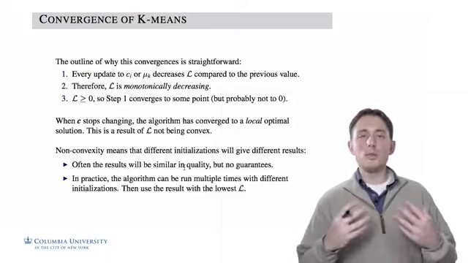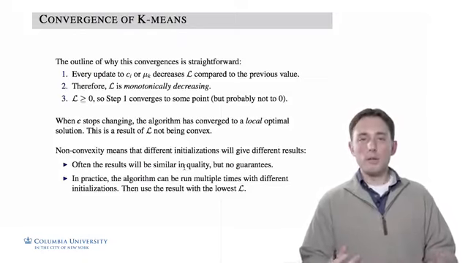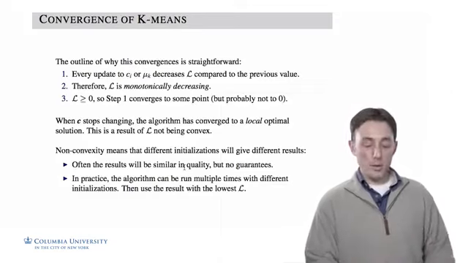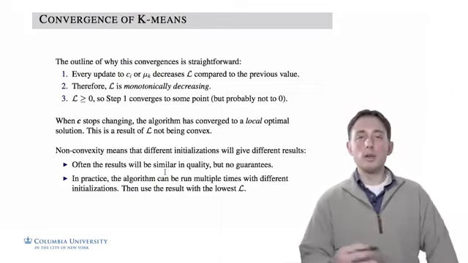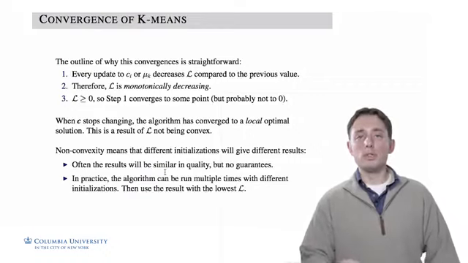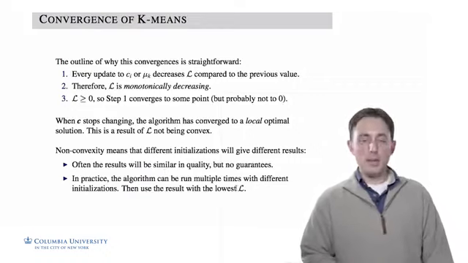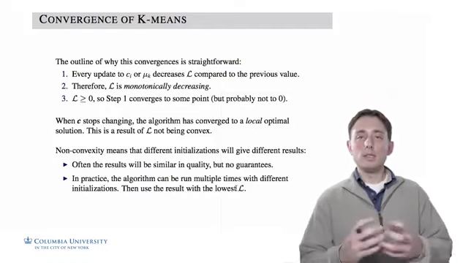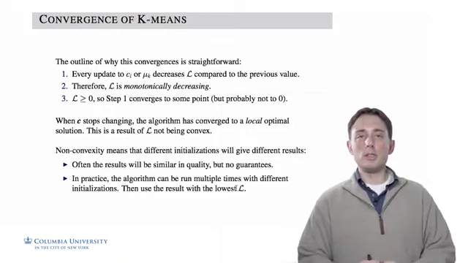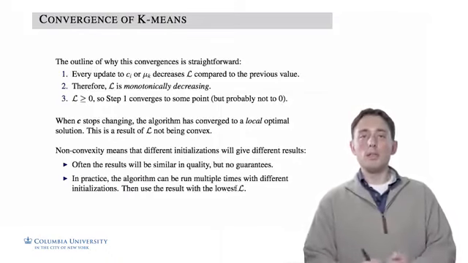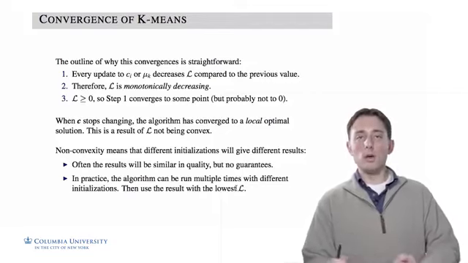And so if we want to feel more confident about the quality of our solution, a computationally intensive way, but a way nonetheless, is to simply run the algorithm multiple times from multiple different initializations and then pick the one with the lowest objective value. Because if it's the same model but with different initializations, then if you have two local optimal solutions, you can definitively say that one is better than the other if the objective is less for one than it is for the other.